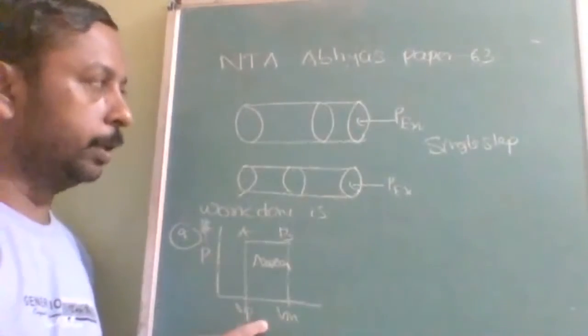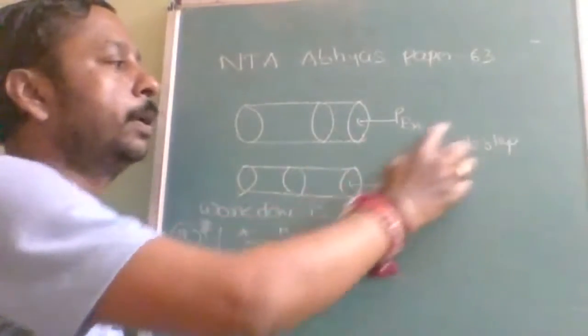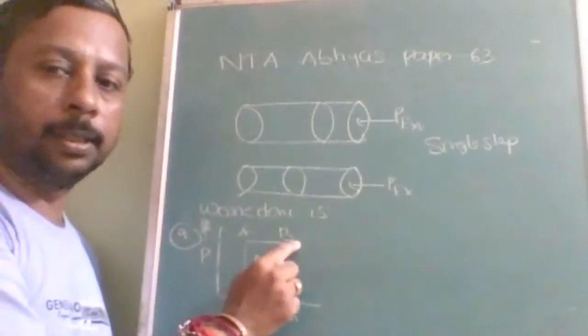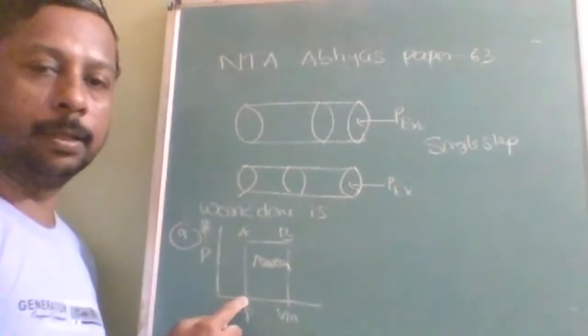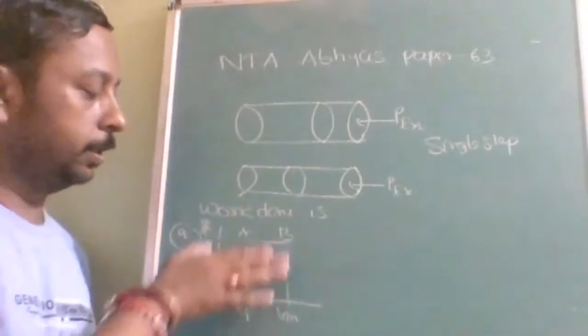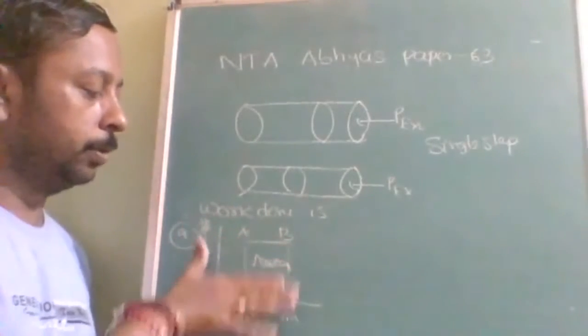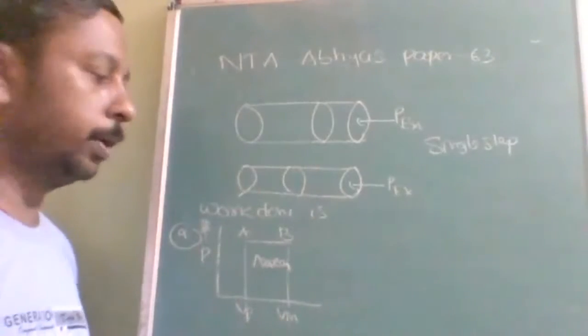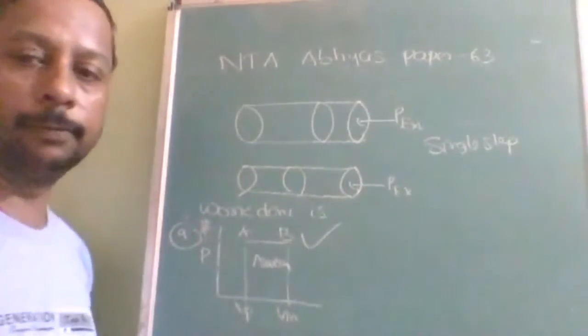P here, V here. So when it is done in a single step, P external is constant. See, P external is constant, and volume is changed here. So volume changed, then P is constant. So this area under the line will give you the PV work. So answer to this question is this graph. Okay.